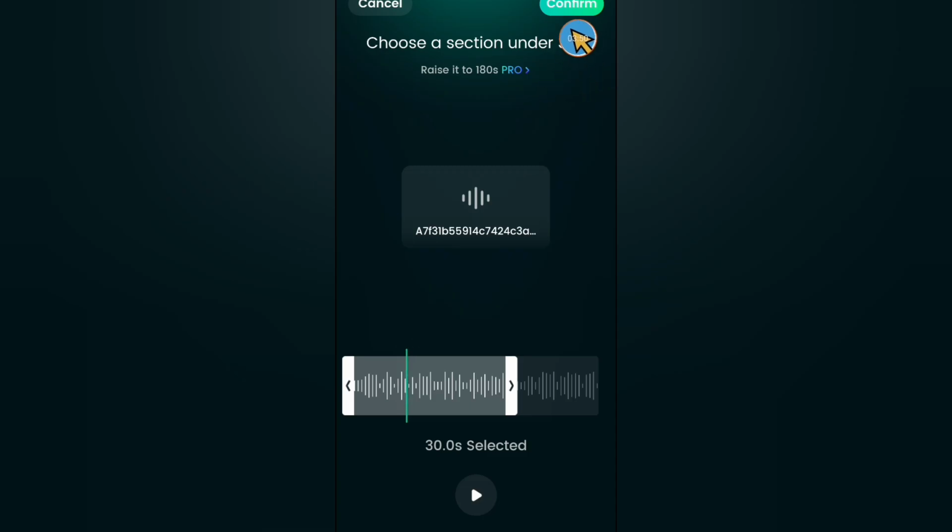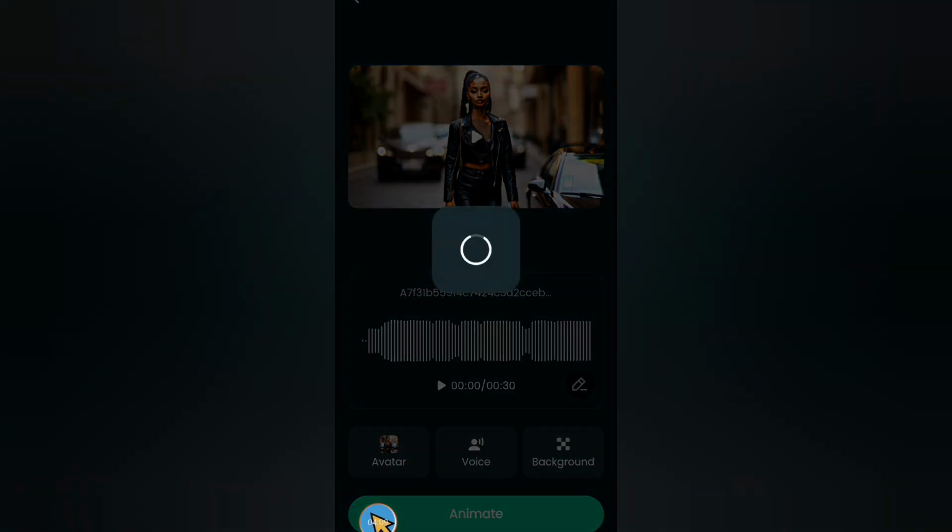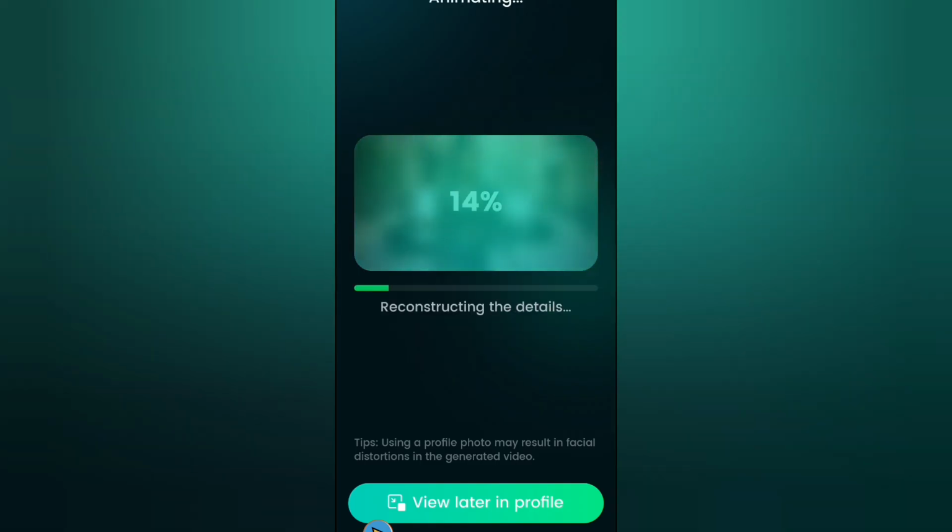Okay, so we're just gonna use that one for example, and then we click confirm, and then we want to animate, so you click here. You can add your voice like the way I said. You can also add your background if you want. If you want to change this background, we don't need to. So click on animate and let's see how it goes. As you can see, it takes just a little time, less than a minute.